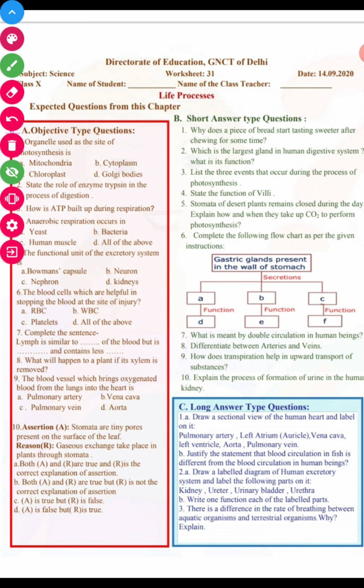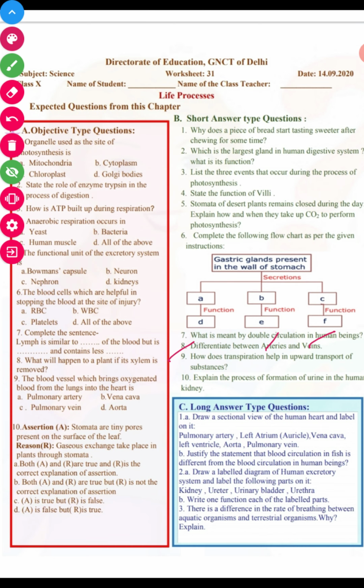Arteries and veins, students, this is in your circulatory system in human beings. You did this already, in tabular form. Arteries carry oxygenated blood, and veins carry deoxygenated blood. Arteries carry the blood away from the heart, and veins carry blood towards the heart, right? The arteries are deep seated, whereas the veins are superficial.